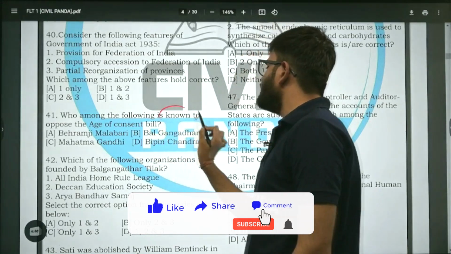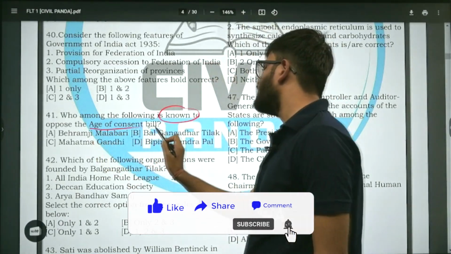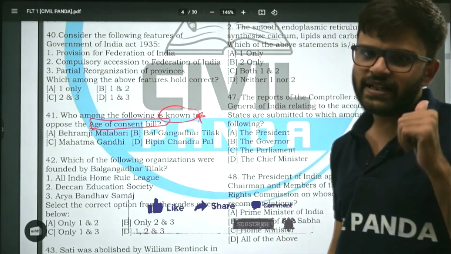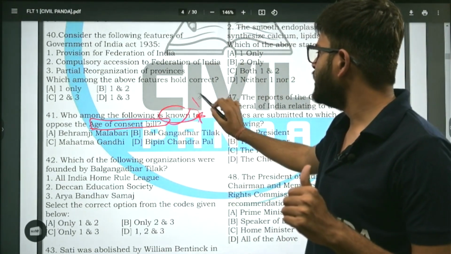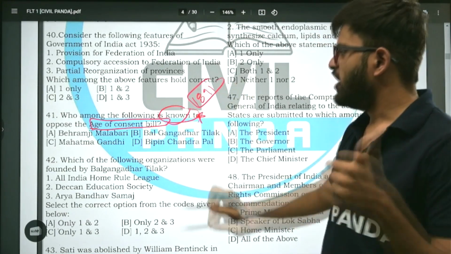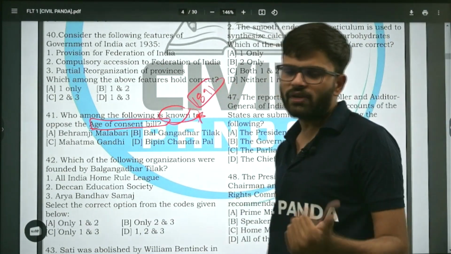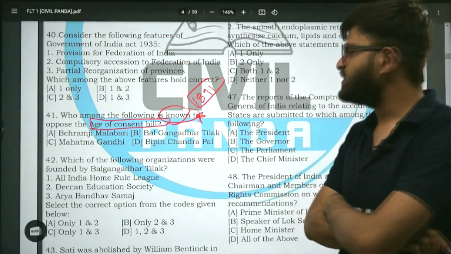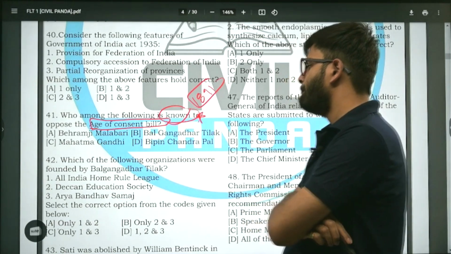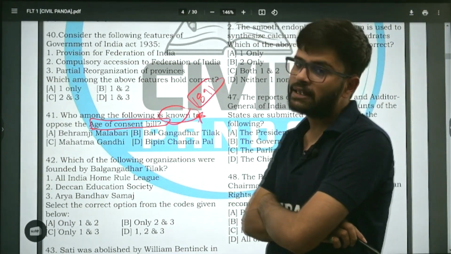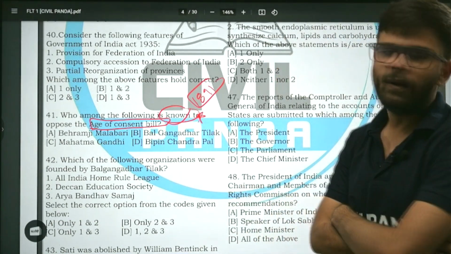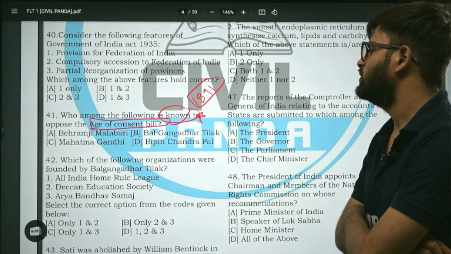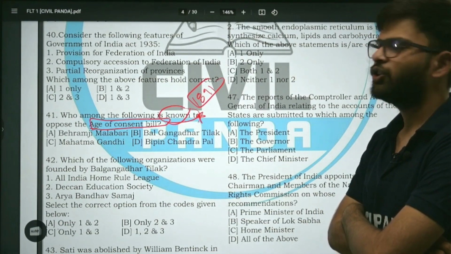Who among the following is known to oppose the age of consent bill? इनमें से किसने एज ऑफ कंसेंट बिल 1891, if I'm not wrong, you can please check it. Tell me in the comment box if I'm wrong. Which among the following is known to oppose the age of consent bill? Bhairamji Malwari, Bal Gangadhar Tilak, Mahatma Gandhi, or Bipin Chandrapal. What is the correct answer? I'm giving you 3 seconds to think about it. Think. 3, 2, 1.